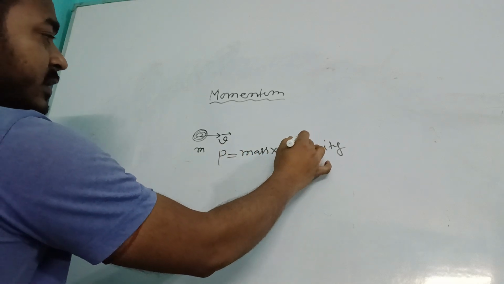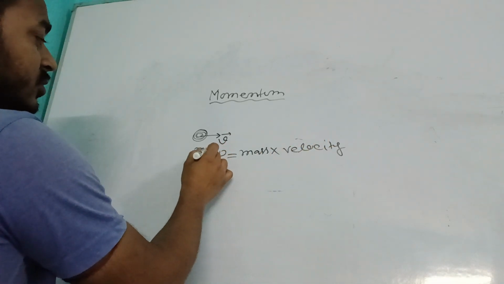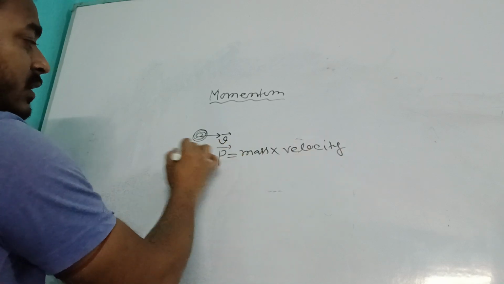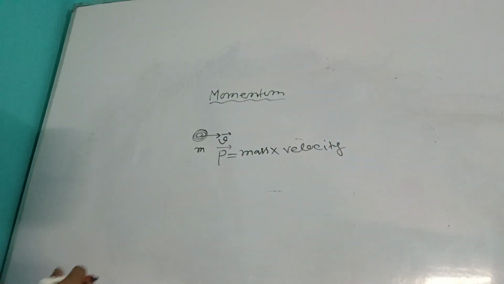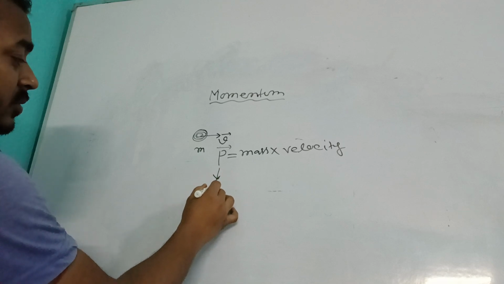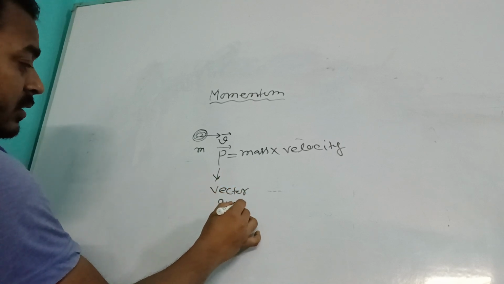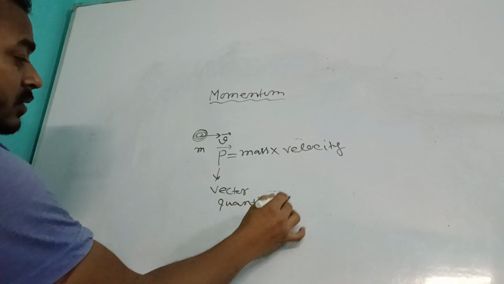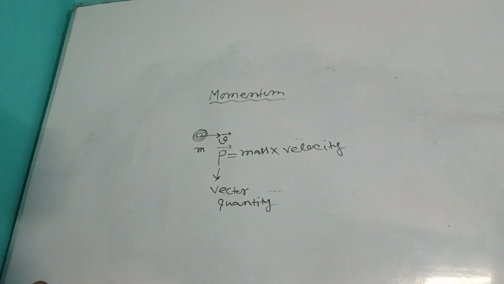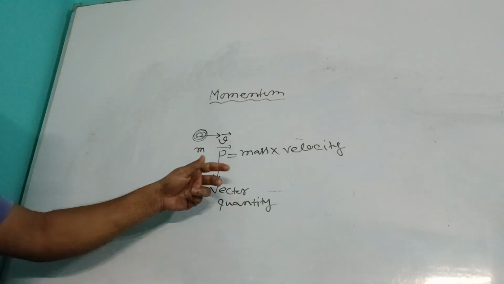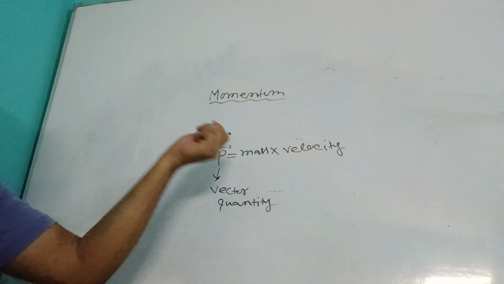Velocity is a vector quantity, so if you multiply a scalar with a vector, it would be a vector. So momentum is also a vector quantity. What is a vector quantity? The physical quantity which has both magnitude and direction. Momentum is also a vector quantity, because here velocity is a vector quantity.